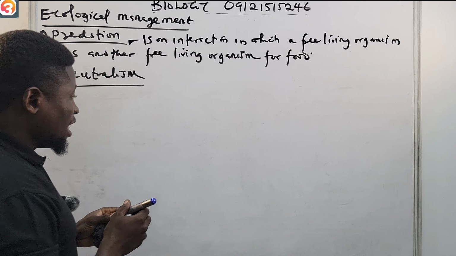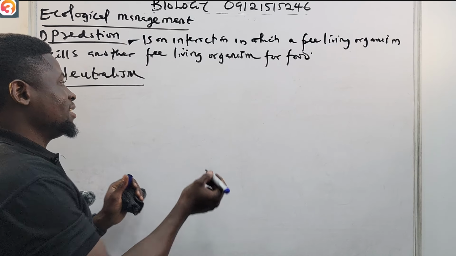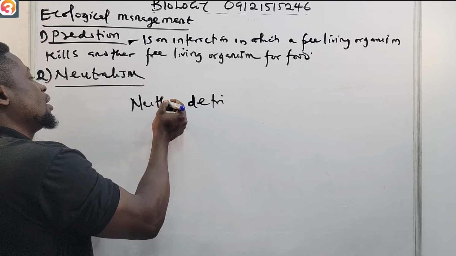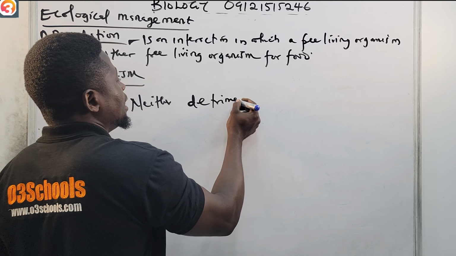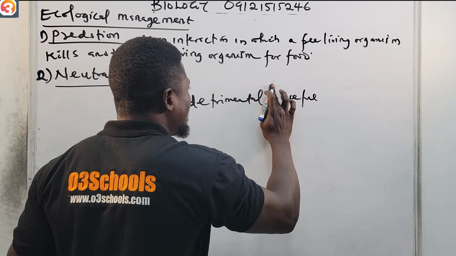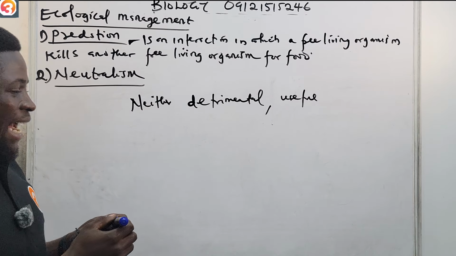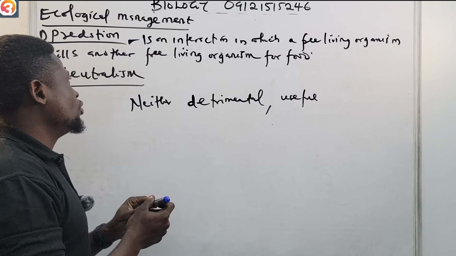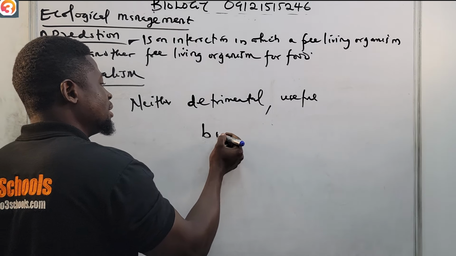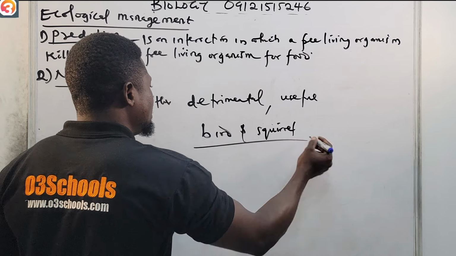Now, for neutralism, this type of association is neither detrimental nor useful. What I mean is that it is neither detrimental nor useful to either population. An example is the bird and the squirrel.